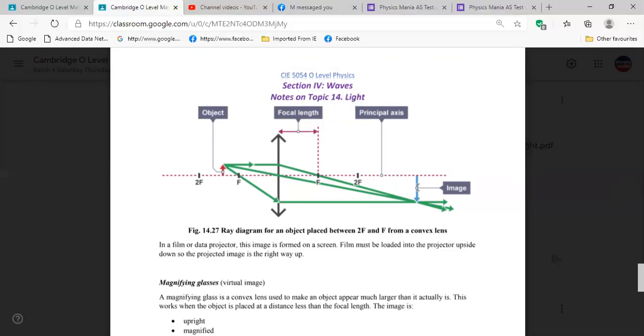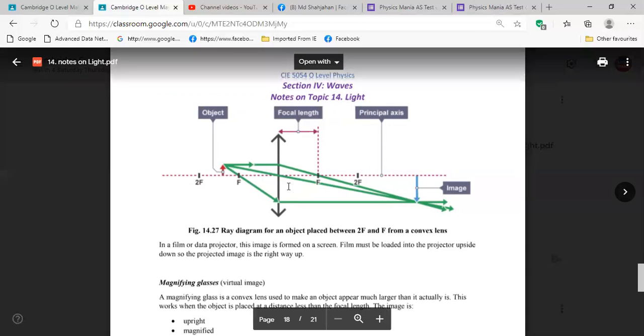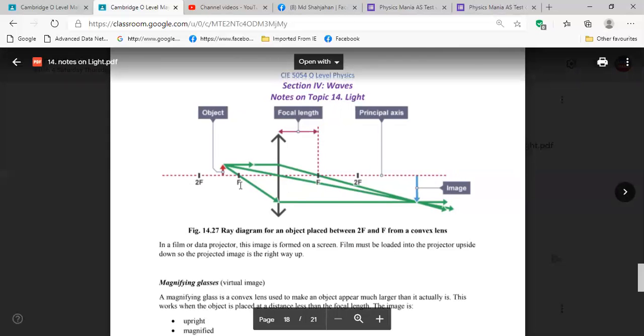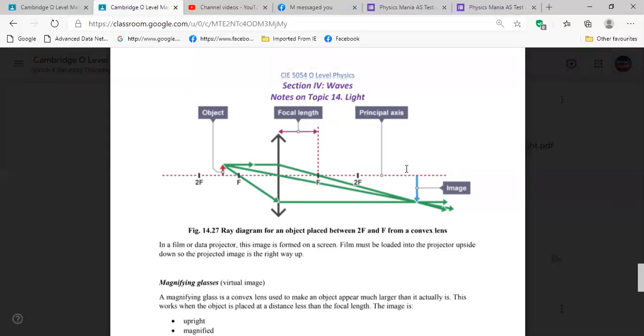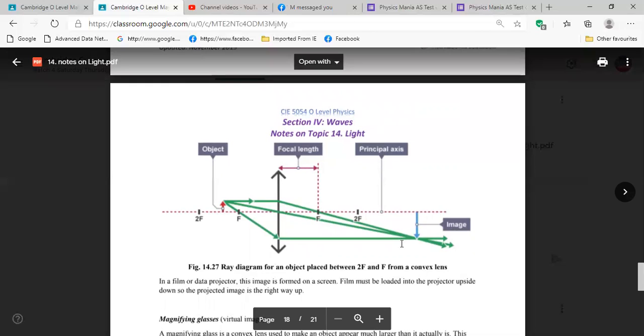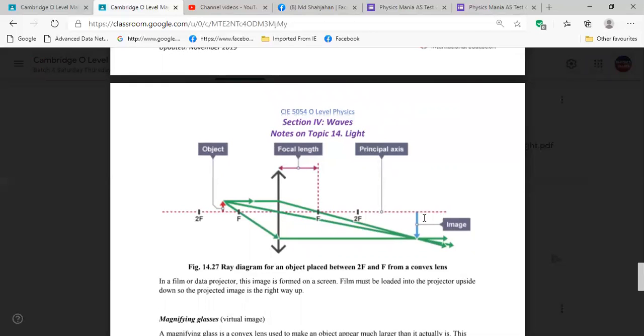We are getting the image inverted, and then larger than the object. We say it's magnified. Magnified. We get it magnified and this is real. Again, it is real. We can show it on the screen, the projector.